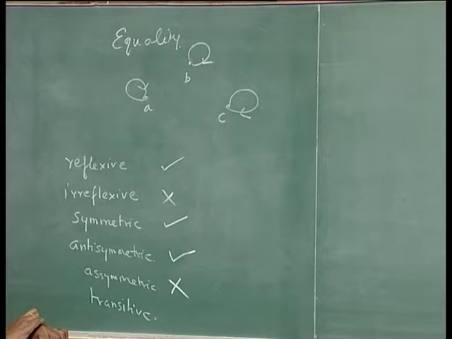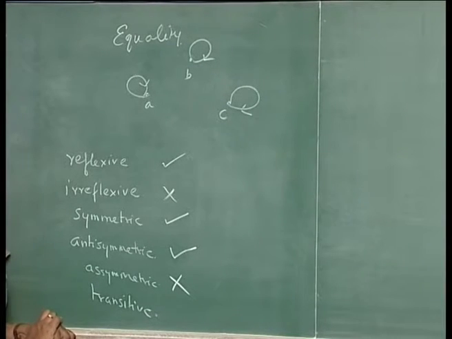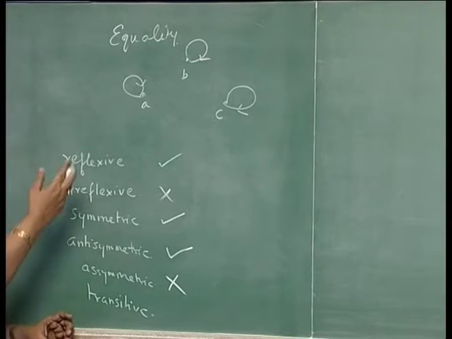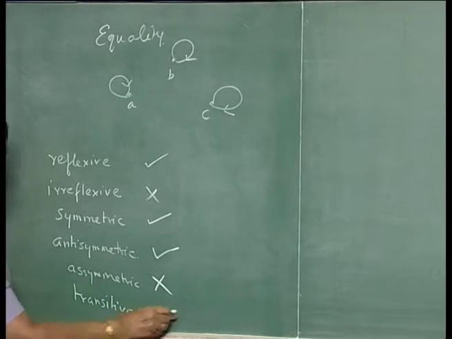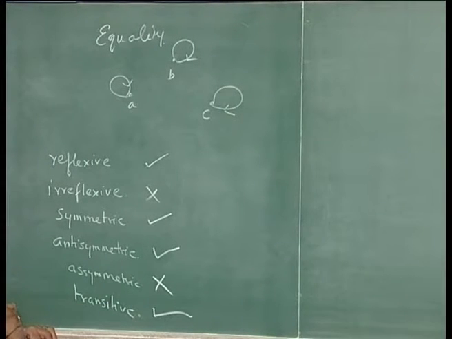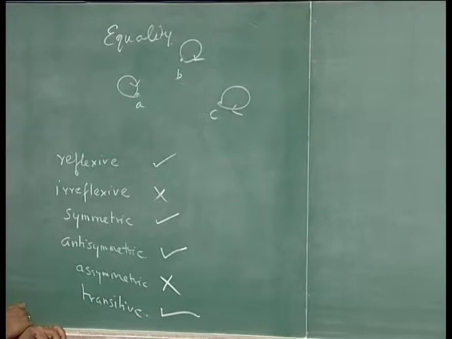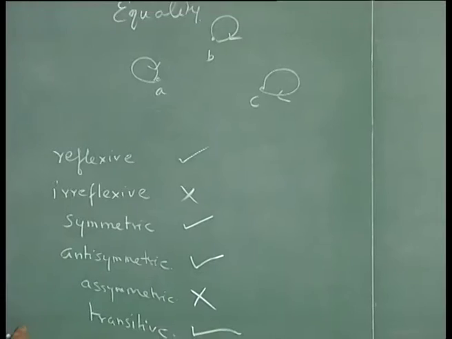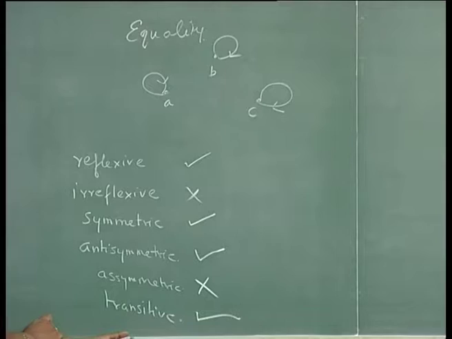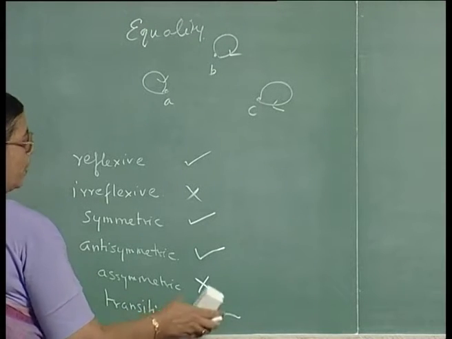Is it transitive? What is the condition for transitivity? If A is related to B and B is related to C, then A should be related to C. Here you have only self loops, no other nodes are related. So, it is transitive also. So, the equality relation is reflexive, symmetric and transitive, that you must remember. This is just for the 3 elements we have drawn, for simplicity's sake. You can define it for non-negative integers and so on.